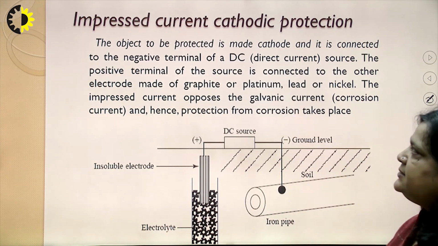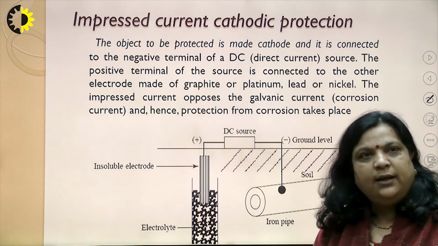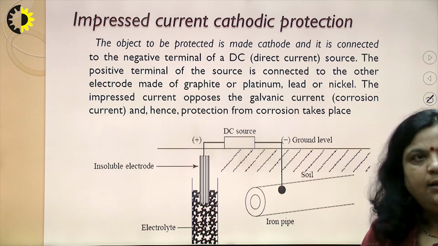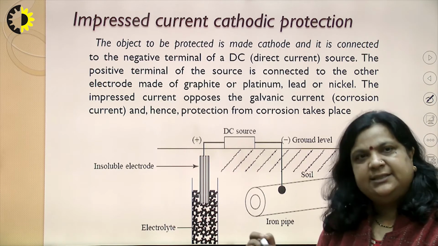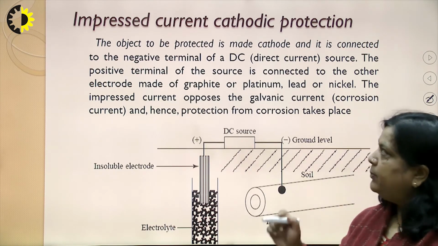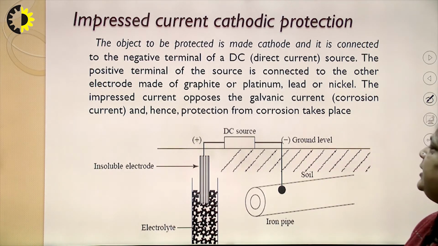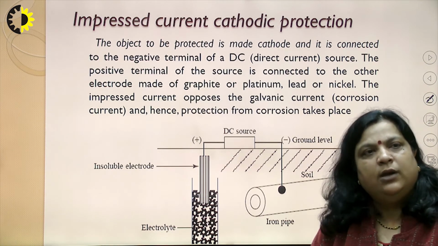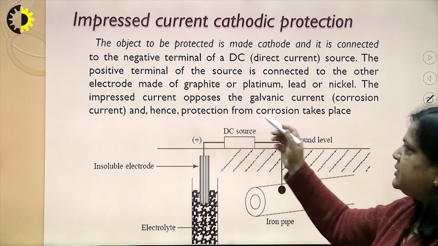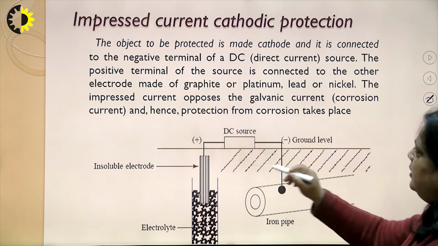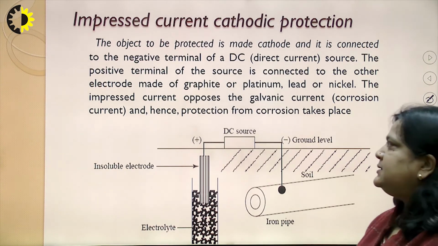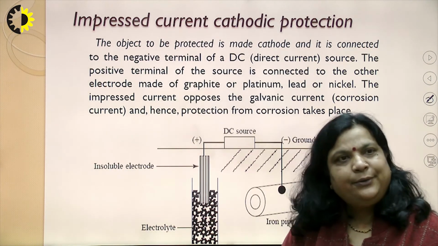In this case the object to be protected is made the cathode and connected to the negative terminal of a DC current source. The positive terminal of the source is connected to another electrode, which is made of graphite, platinum, lead or nickel. So the impressed current opposes the corrosion current or galvanic current, and protection from corrosion takes place.